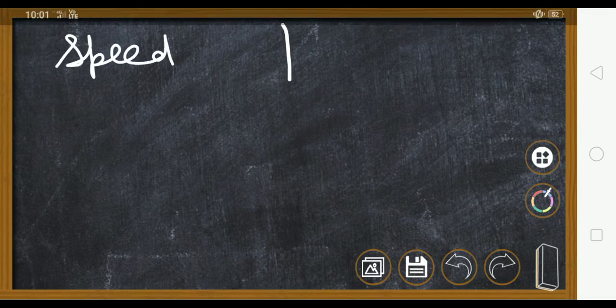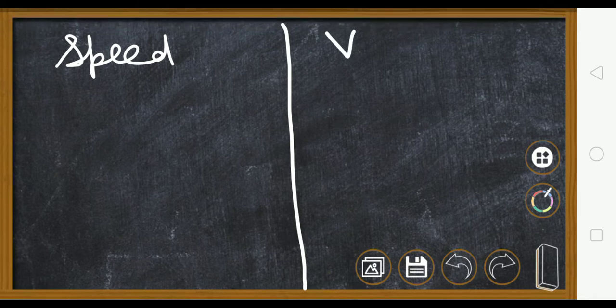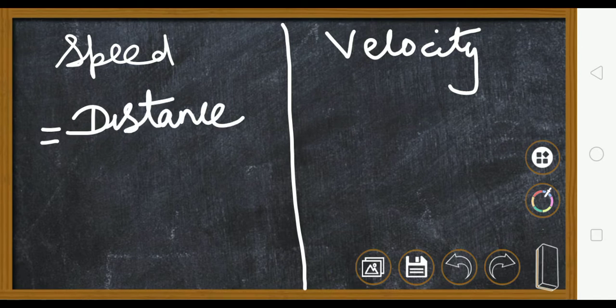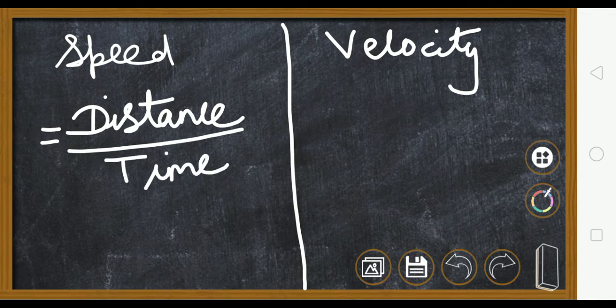Now let us see what do you mean by speed and what do you mean by velocity. By formula, speed is given as distance upon time. The distance that you are traveling divided by the time taken to travel that distance.